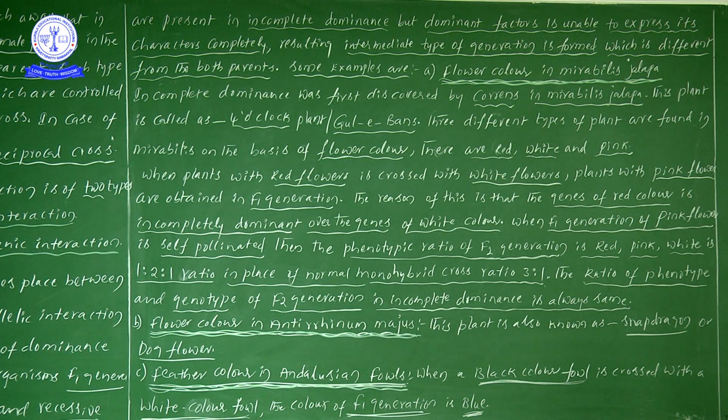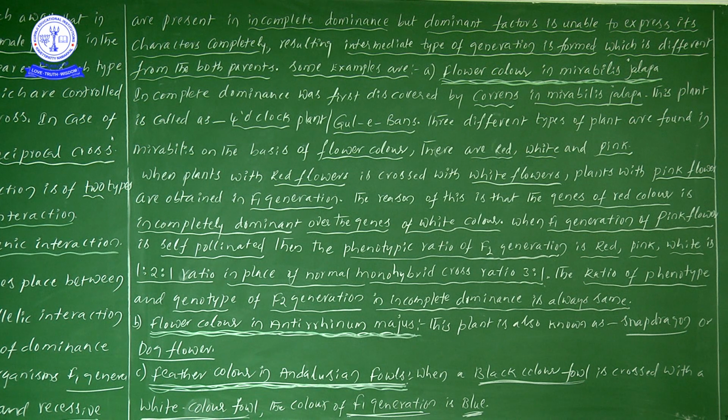The dominant factor is somewhat trying to express but is unable to express its characters completely, resulting in an intermediate type of generation which is different from both parents.